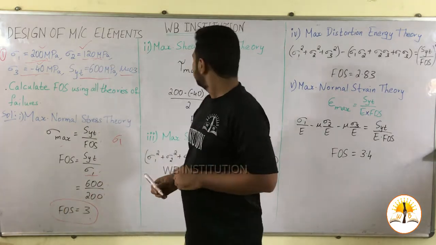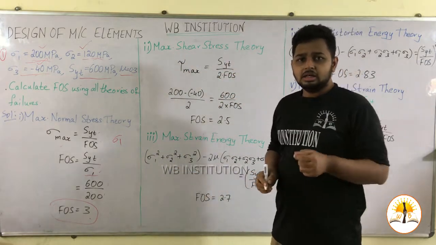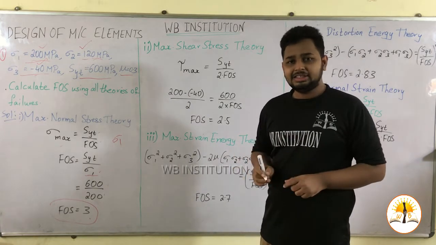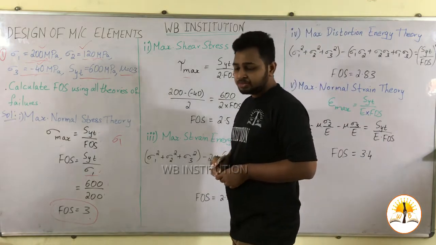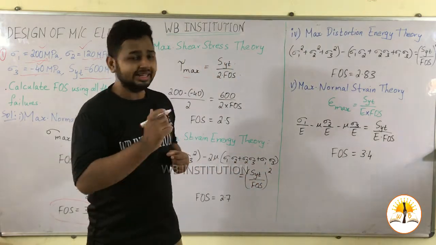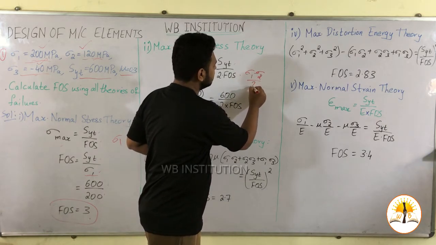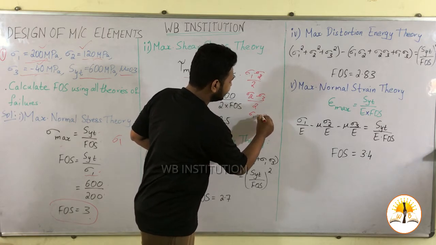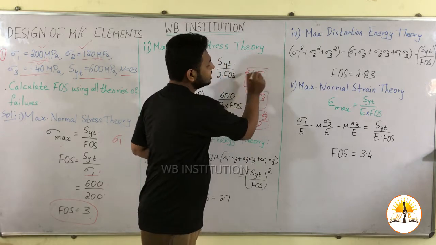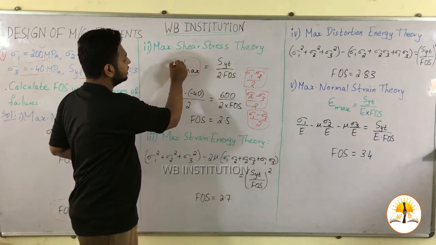Now the next theory of failure, that is maximum shear stress theory. In this theory the equation is tau max is equal to SYT divided by 2 into FOS. How do we calculate tau max? By using Mohr circle: sigma 1 minus sigma 2 divided by 2, sigma 2 minus sigma 3 divided by 2 and sigma 1 minus sigma 3 divided by 2. Whichever gives the highest value, we substitute for tau max.